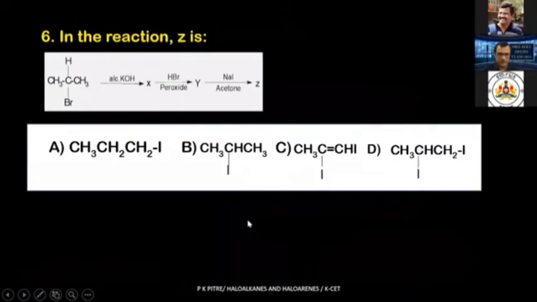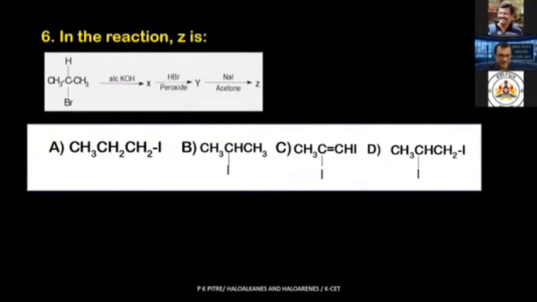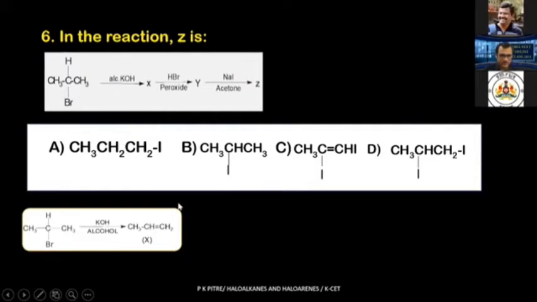Okay, next question. What is this? In the reaction, you have been asked to find out what this Z is. Fine. So now what I've told you in the beginning, organic chemistry needs lots of writing. Never go to the conclusion immediately. So let's write the reaction. I will divide this into 3 phases. Our substrate molecule gives X, X gives Y, Y gives Z. Let me write the first reaction. What is given to you?